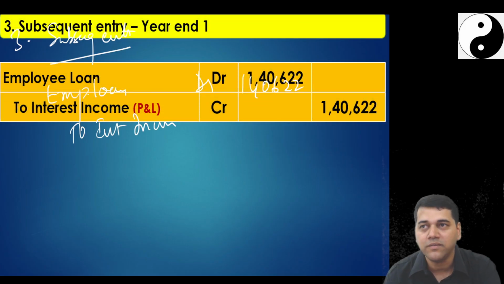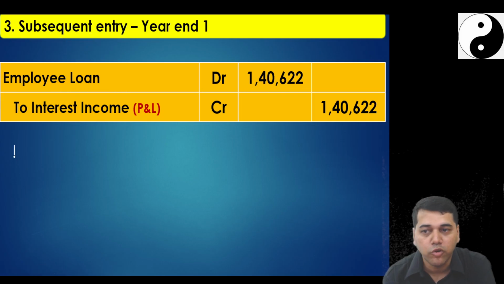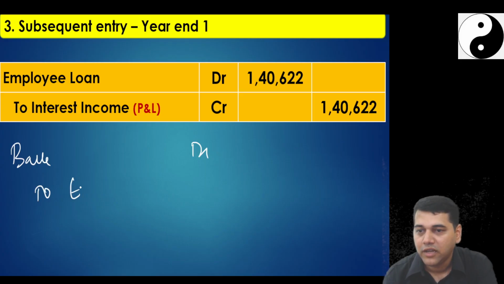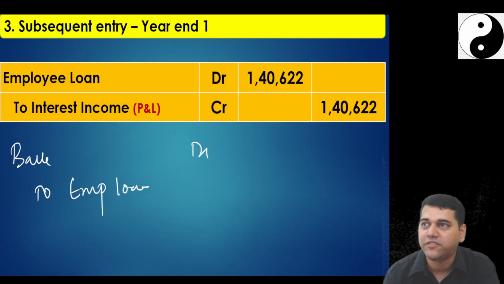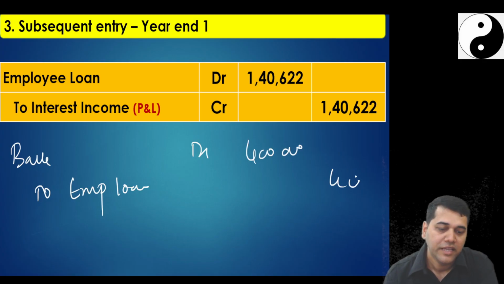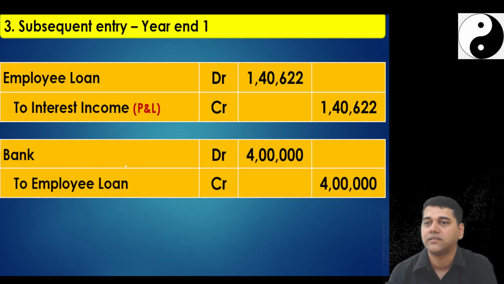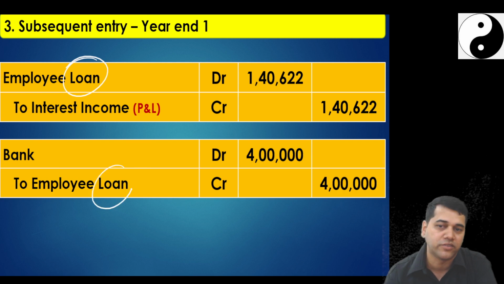Okay, this part is clear. What is the second entry? That employee paid me some loan, no? So bank account debit to employee loan because there is a CCF, 4 lakh. In fact, some students can club this into one entry because here loan is debited, here loan is credited.